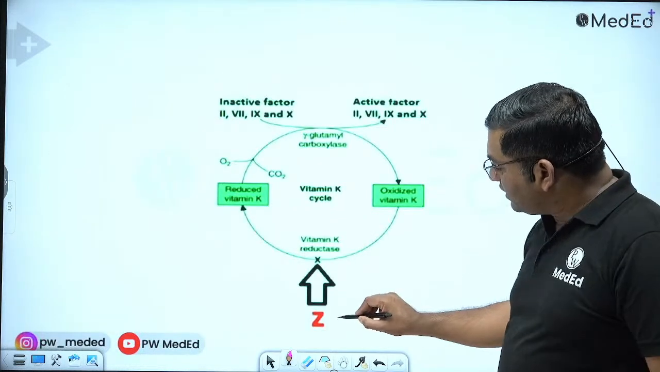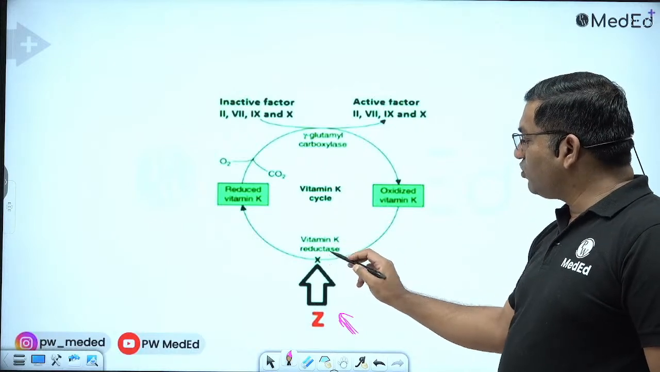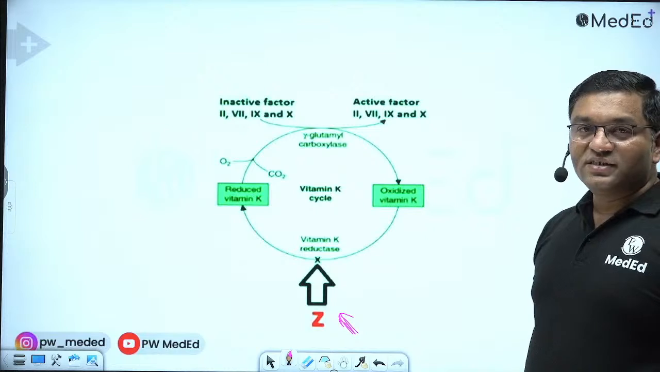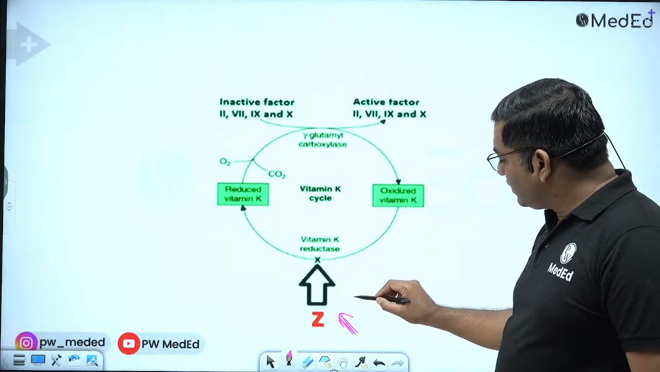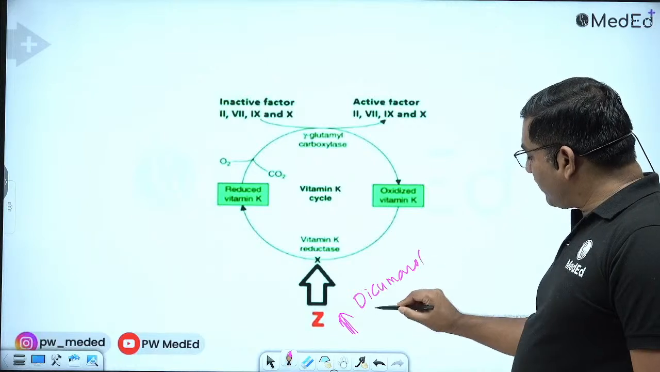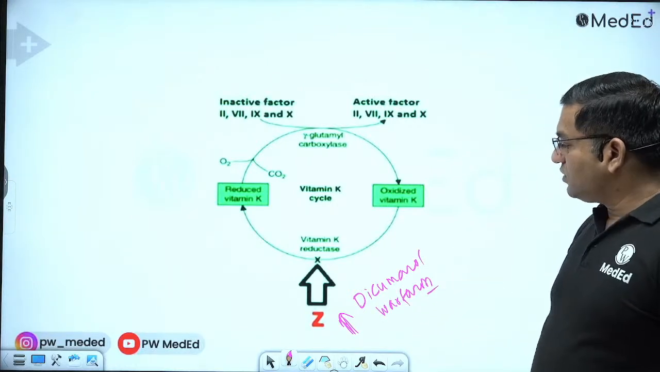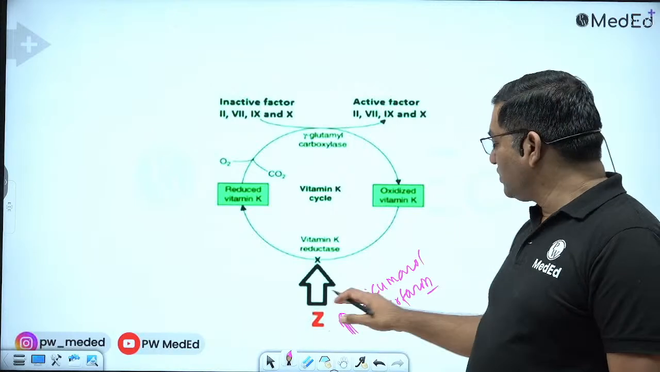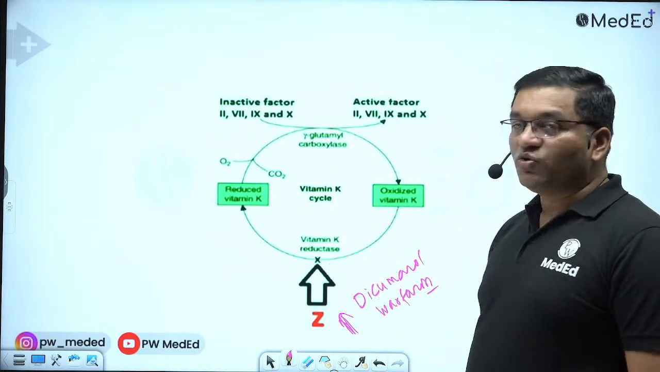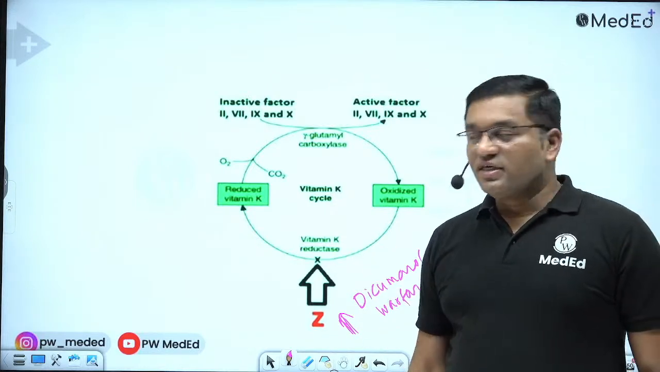Here identify the drug Z. This is vitamin K epoxide reductase. It is a competitive inhibitor, that is dicumarol. Dicumarol or warfarin is the oral anticoagulant which is given, and it inhibits the enzyme vitamin K epoxide reductase. It is a competitive inhibitor of vitamin K epoxide reductase.